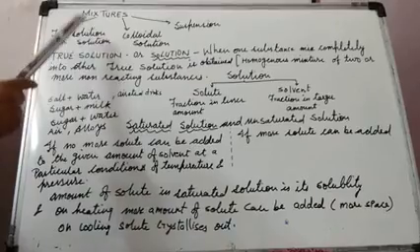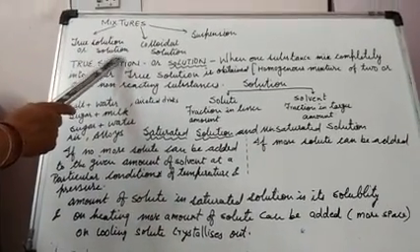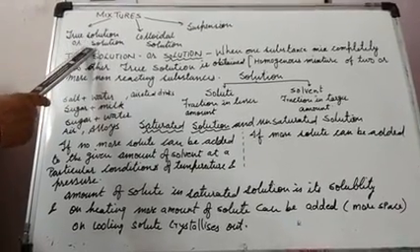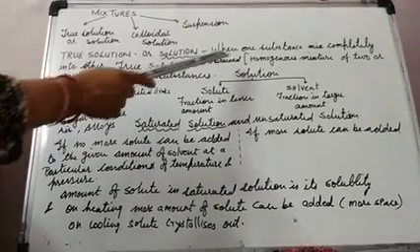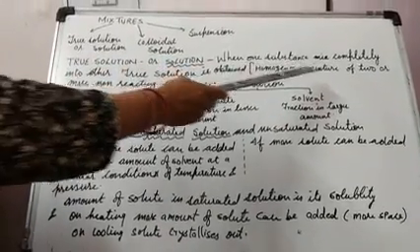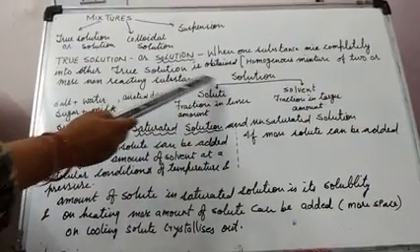Okay students, firstly I am taking this true solution, or simply we call them solution. So what is a true solution? When one substance gets mixed completely into another, a true solution is obtained.